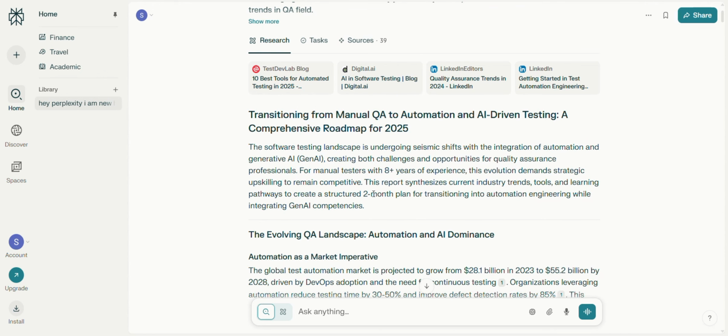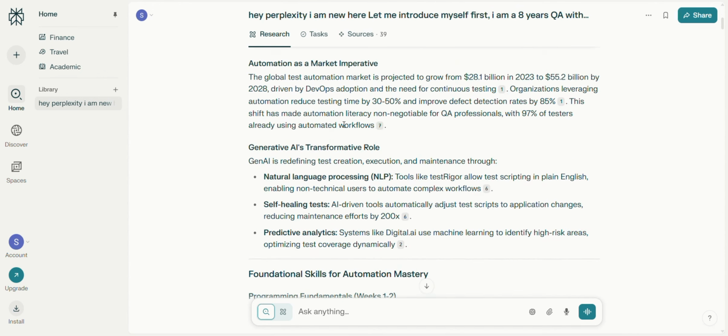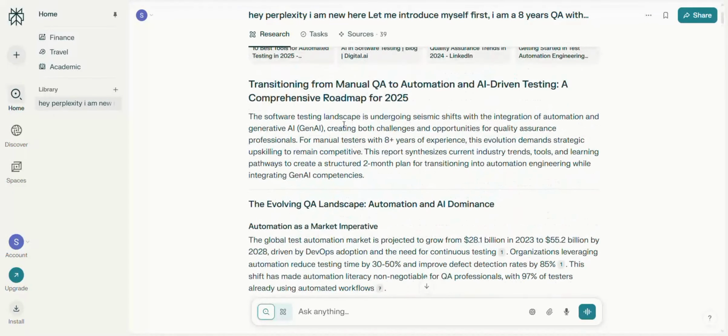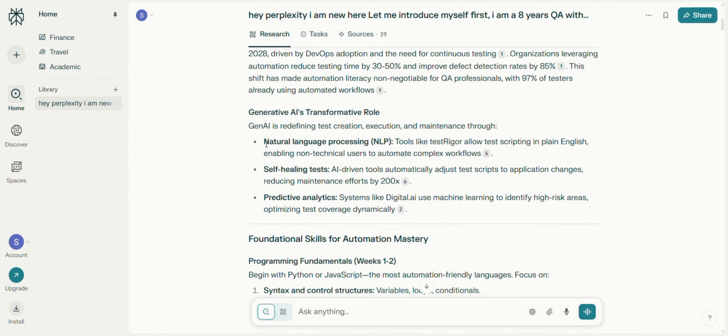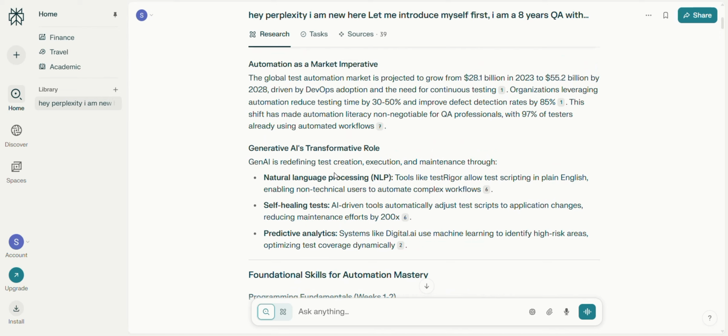So Perplexity gave me this roadmap. This is a 2 month roadmap, and as it shows, it's a transition from manual QA to automation QA and AI driven testing. It is a comprehensive roadmap for 2025, and it contains all the topics we will cover in the next 2 months.